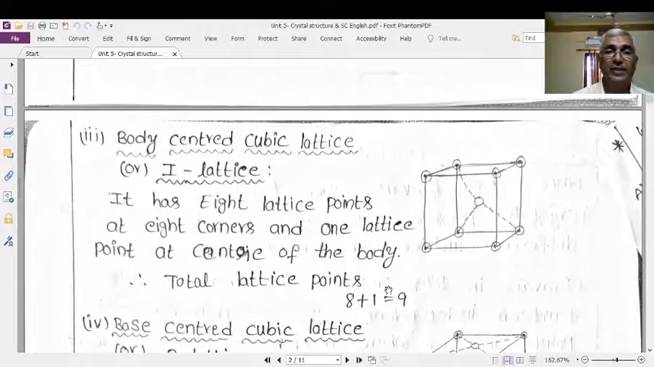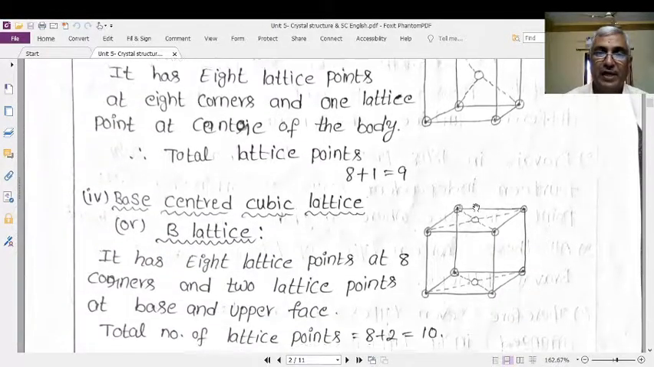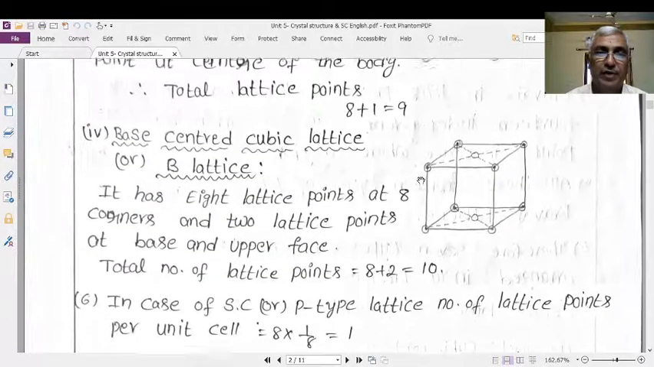Next one, the body-centered cubic lattice. This is known as the I lattice. Body-centered means, as usual, there are 8 lattice points at the 8 corners. In addition to the 8 lattice points, you have a lattice point at the center of the body. It is not pointed by us; it will be inside the body, at the center of the body. Therefore, the total lattice points are 8 plus 1, that is equal to 9.